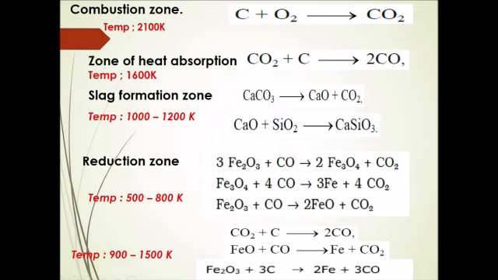Here, since it is an endothermic reaction, the temperature gradually falls to 1400 to 1200 Kelvin.